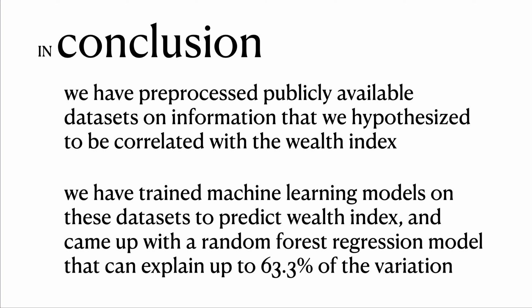In conclusion, we clean public datasets and use them to train a machine learning model that explains 63.3% of the variance in wealth index. Running the model takes hours, needs no budget, and can give predictions quarterly. This gives us direction in using open data and machine learning as an alternative to traditional methods of poverty mapping, upon which future studies can improve further on.